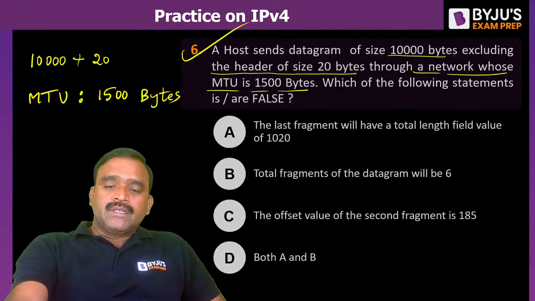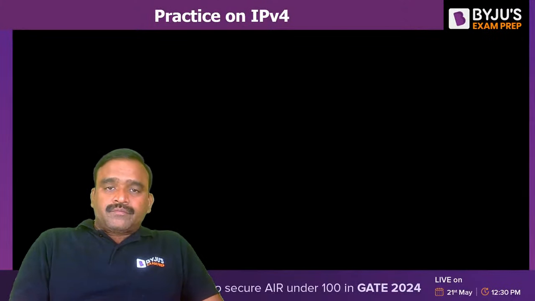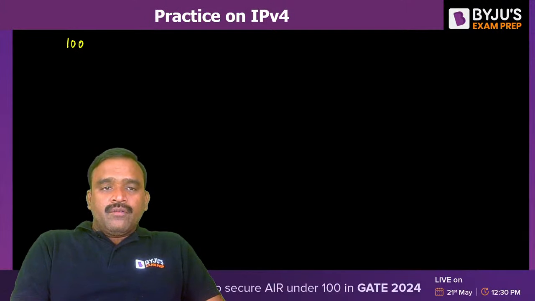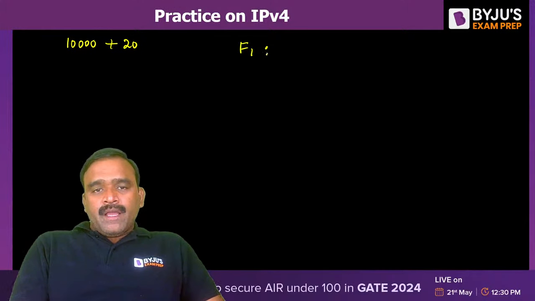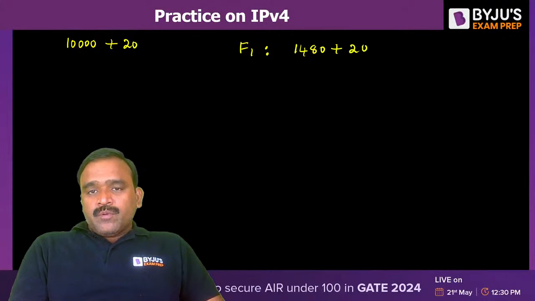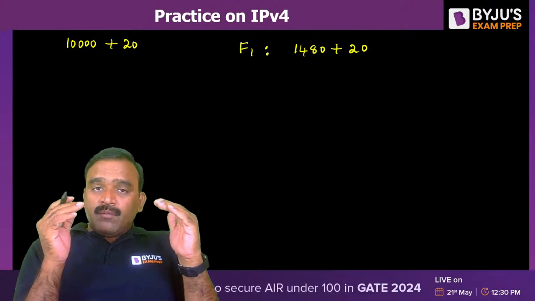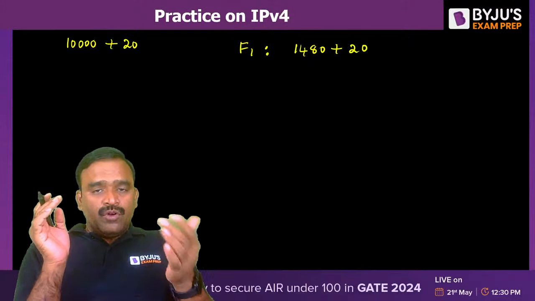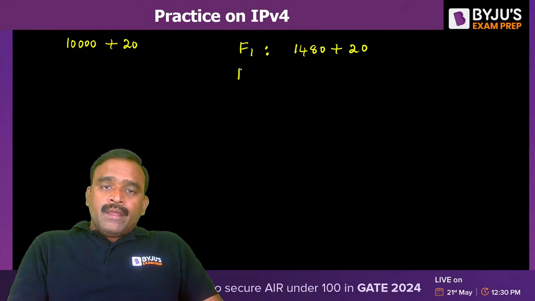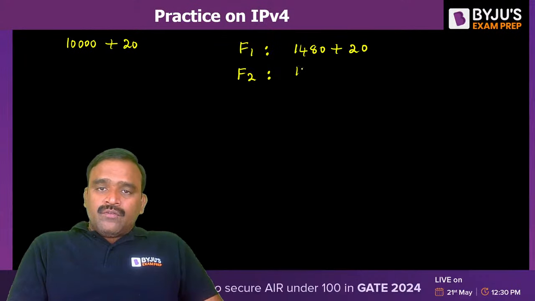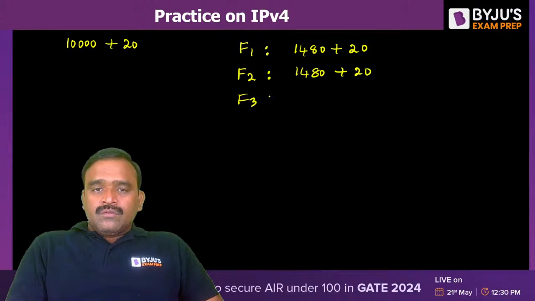Okay, so 10,000 bytes. Let's see how it is divided. The 10,000 bytes of payload we have to divide into multiple fragments. For the first fragment, as MTU is 1500 bytes, we can have 1480 plus 20. The payload size of every fragment except the last should be a multiple of 8. 1480 is a multiple of 8, no problem. Fragment 2 also 1480 plus 20, and fragment 3 also 1480. Like that we take 6 fragments.